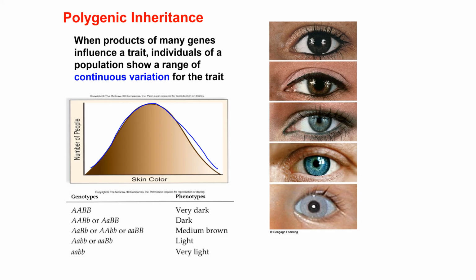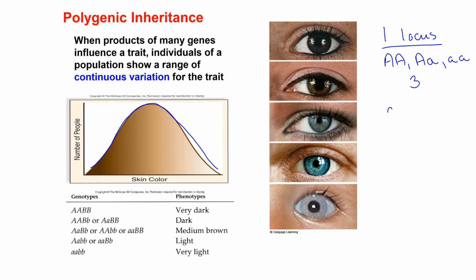How many different phenotypes you can have depends on the number of genes which interact to produce the final phenotype. Let's say you have one locus with two alleles. How many different genotypes can you have? Three. Yes, you can have homozygous dominant, heterozygous, and homozygous recessive. So it gives you 3 different genotypes. If the interaction is dominant-recessive, you have 2 phenotypes. If it's intermediate, you have 3 phenotypes.